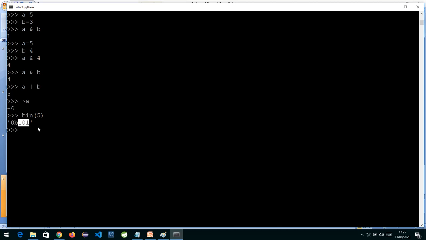The next thing we have is XOR. So what does XOR do? Suppose I write over here A is 5 and B is 4, again the same values. If I write A XOR B, XOR says if both the bits are the same, then the output is 0.